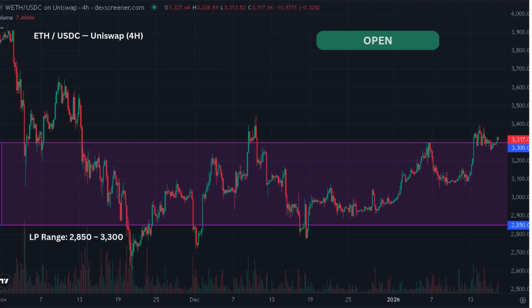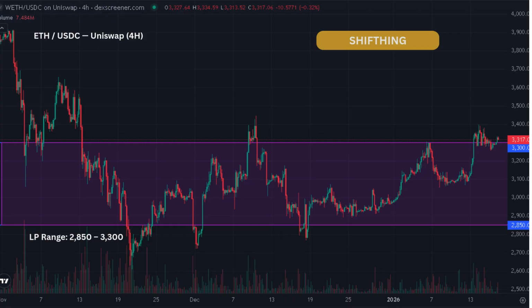LP regime uses three classifications: open, shifting, and closed. When price remains inside the range, the LP regime is open. This is typically a lower-risk environment for passive liquidity provision. When price begins to press one side of the range repeatedly, the regime is shifting. Risk is increasing, and liquidity providers should be cautious. When price breaks and accepts outside the range, the LP regime is closed. In this environment, liquidity providers are exposed to directional risk and forced rebalancing.